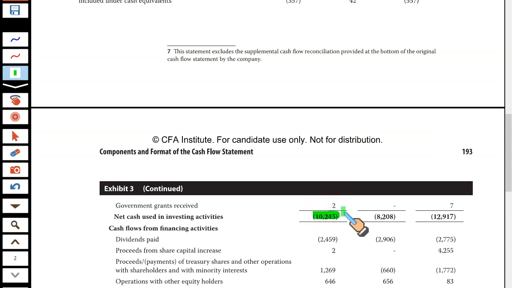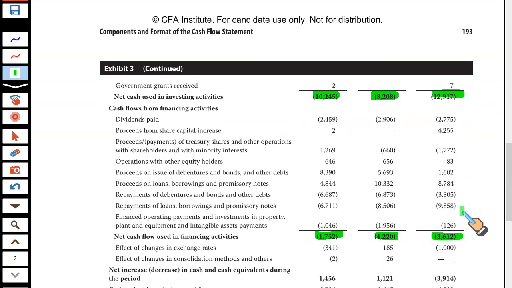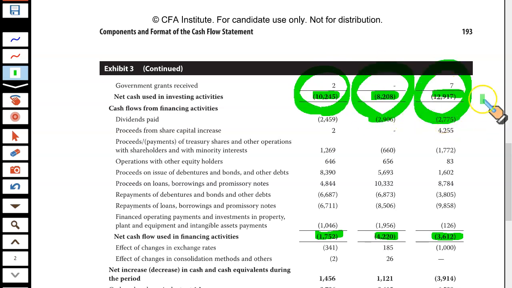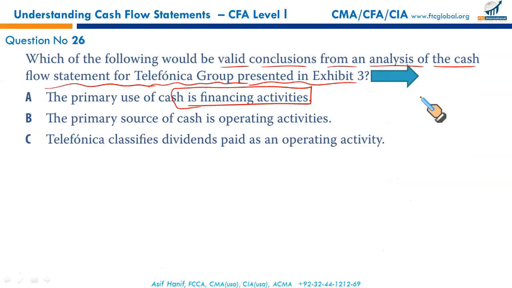10.2, 8.2, 12.9. As per the question's option, it said the primary use of cash is financing activities. No, the primary use of cash is investing activities. You see much higher cash outflows for investing rather than financing. So A is the wrong option. Incorrect.